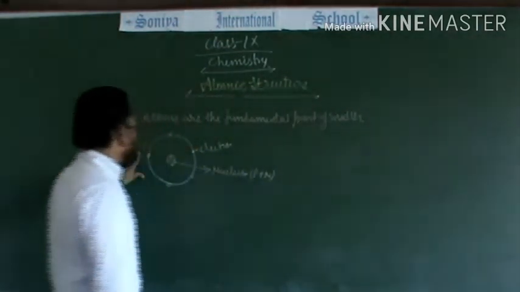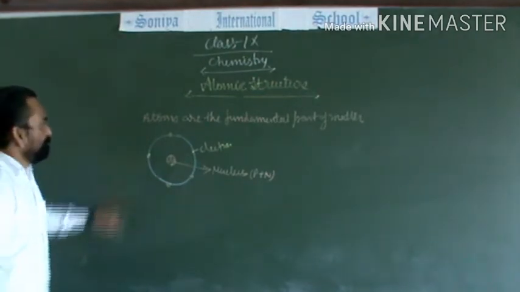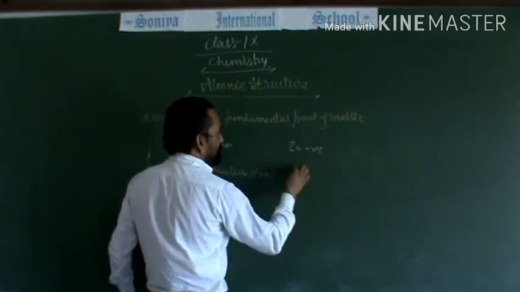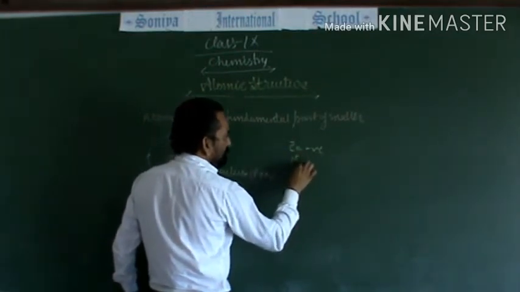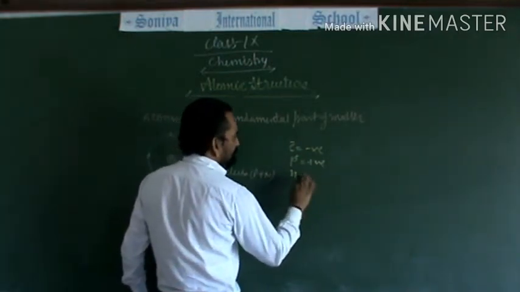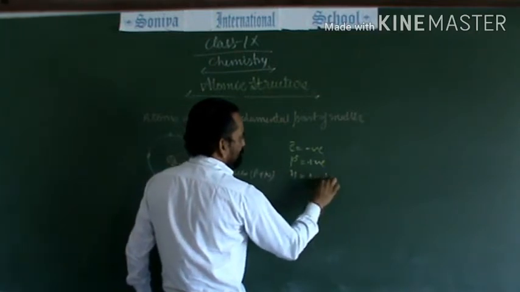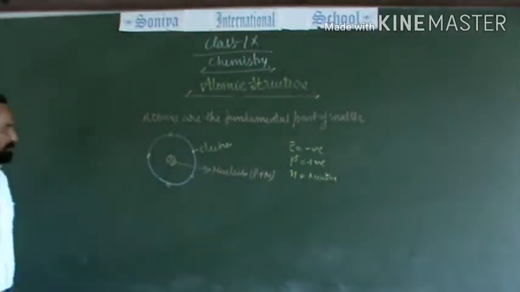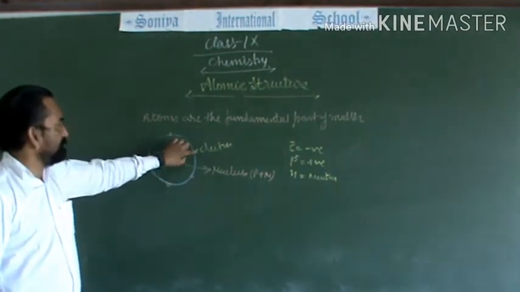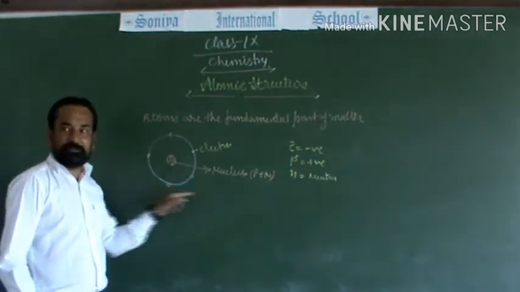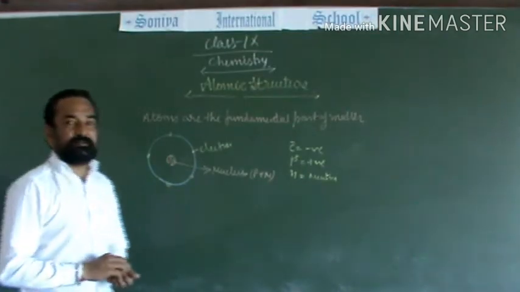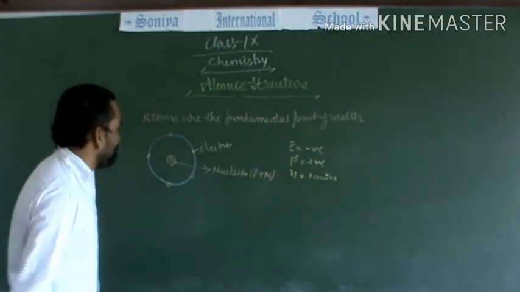There are various properties of this atom, because we all know that the electron is a negatively charged particle, whereas the proton is a positively charged particle, and the neutron is electrically neutral. It has no charge. Hence, there is a force of attraction between the nucleus and the electrons which are revolving around in fixed orbits. This force of attraction is known as the electrostatic force of attraction.